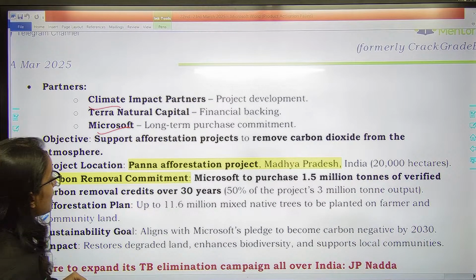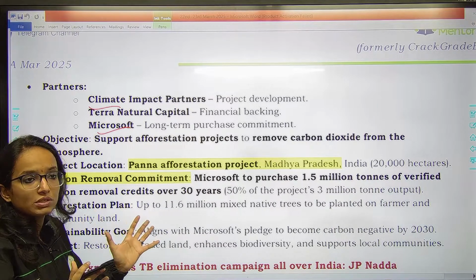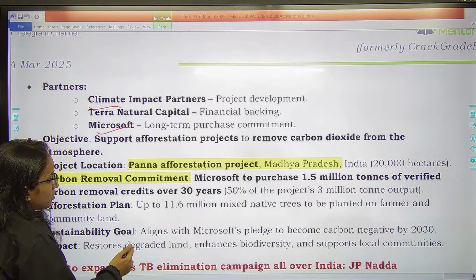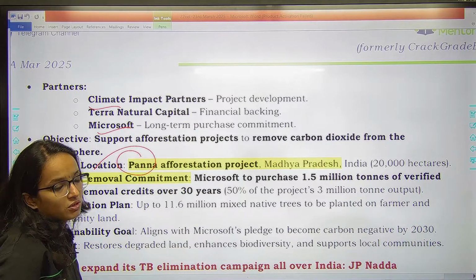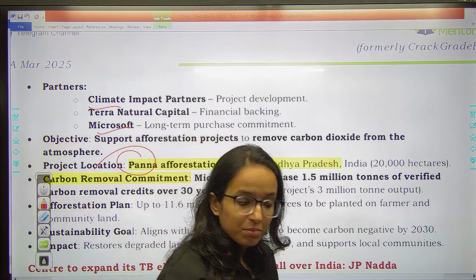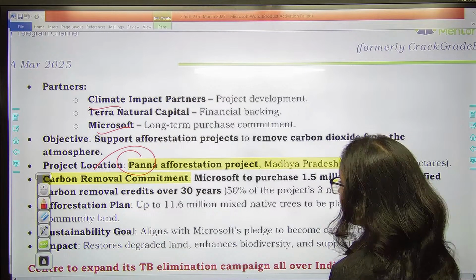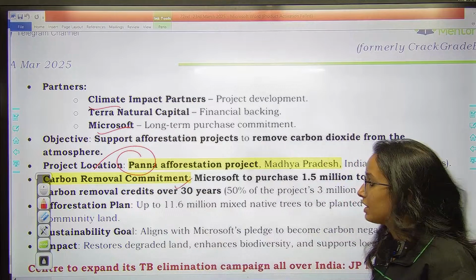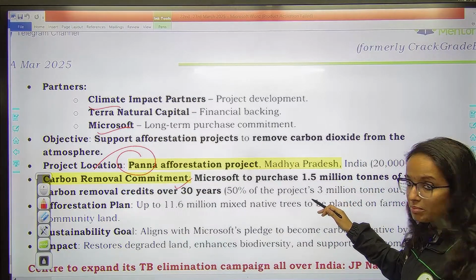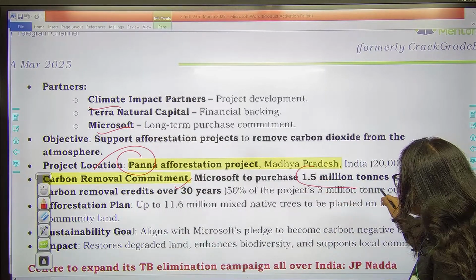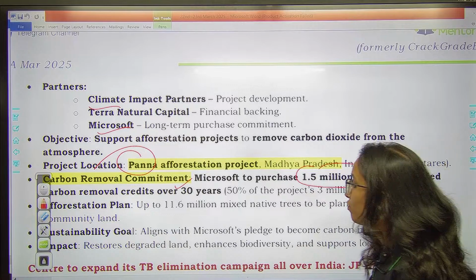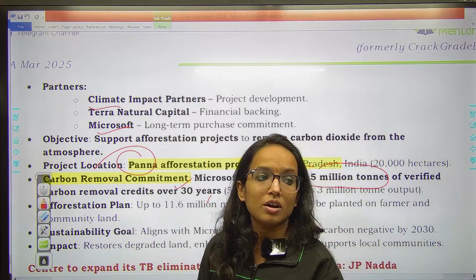प्रोजेक्ट लोकेशन क्या रहेगी जहां पर they are planning to remove so many tons of carbon dioxide is the Panna afforestation project. Panna is very famous, you see, it is in Madhya Pradesh, right? So Panna afforestation project and commitment क्या है? Microsoft has committed to purchase 1.5 million tons of verified carbon removal credits over 30 years.